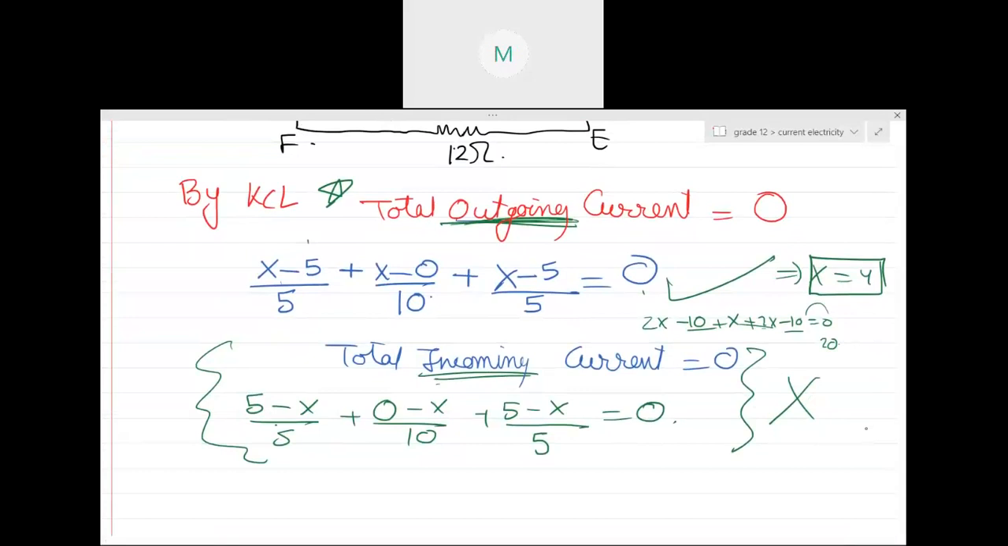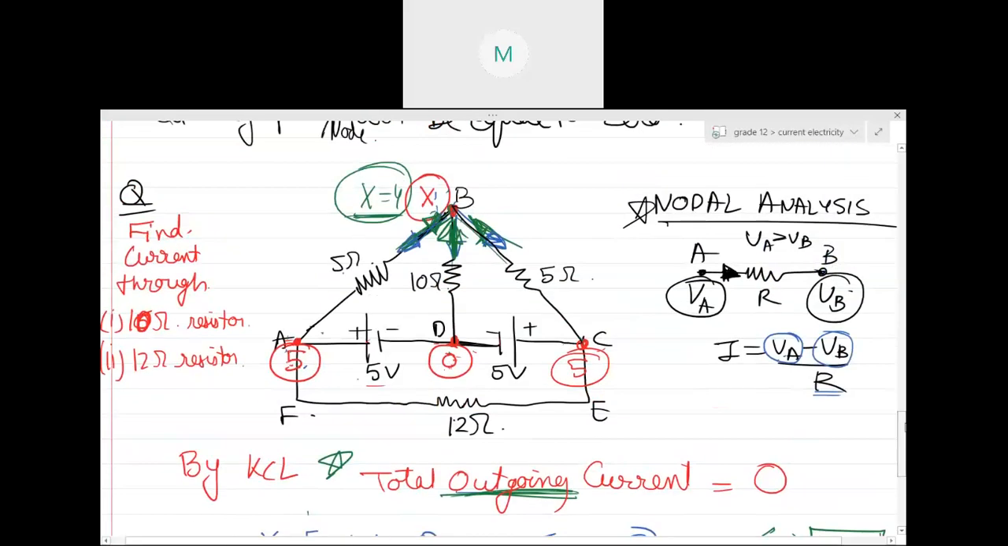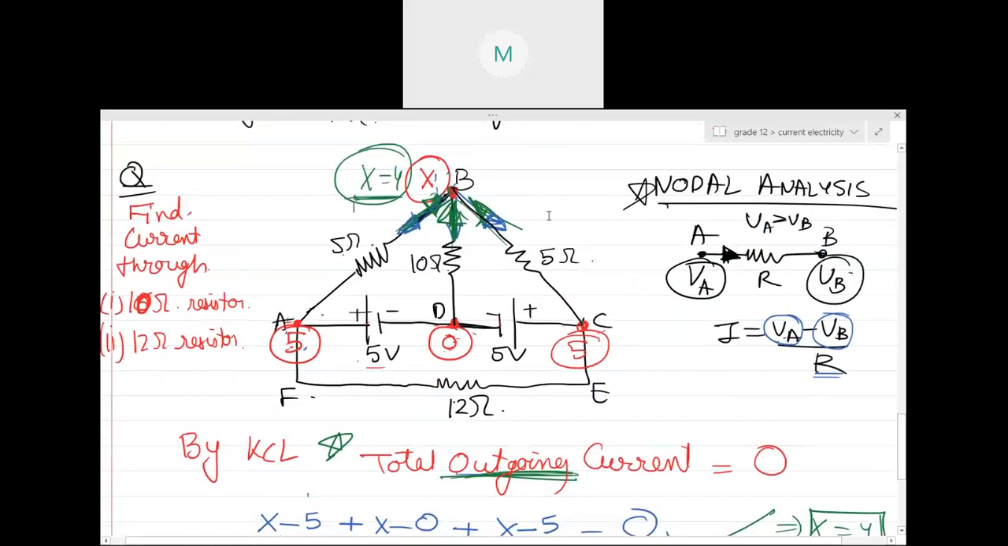In the second one, where we wrote x minus 0 divided by 10, the current is flowing from x to 0. So isn't 0 at a higher potential? No, beta, current flows from higher to lower, no? Initially, did you know the value of x? x was a variable, and that is the plus point of assuming a variable: you don't need to know the total outgoing current everywhere. Later, when you solve the equation, you get to know that the current is coming from here and from here, and then it is going over here. Okay, sir.